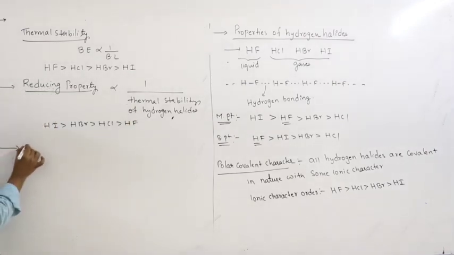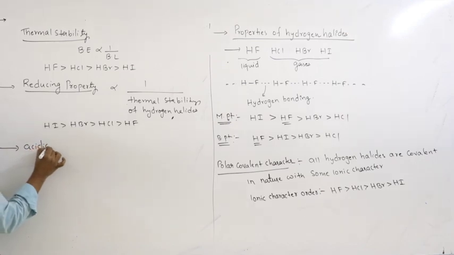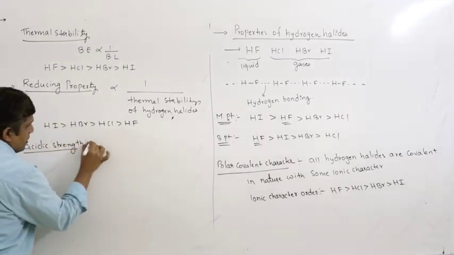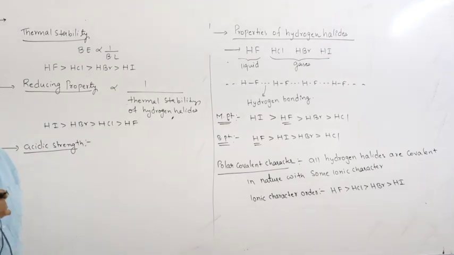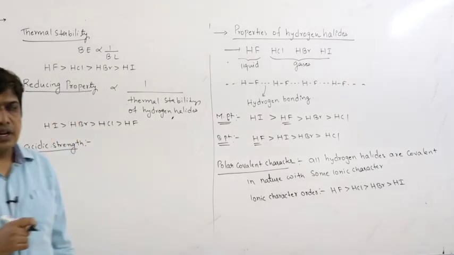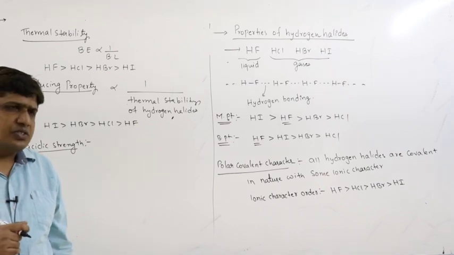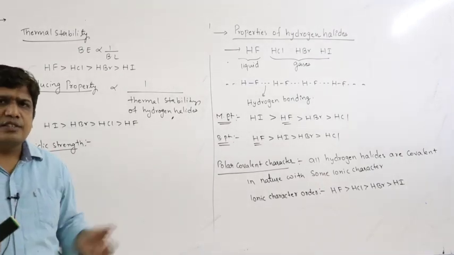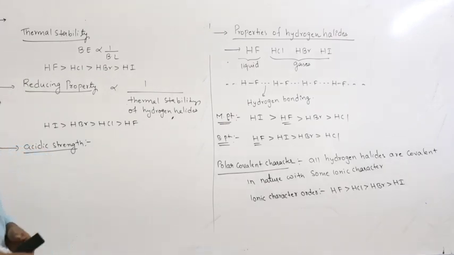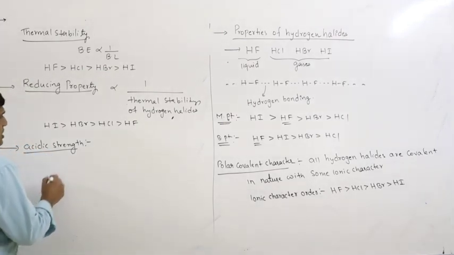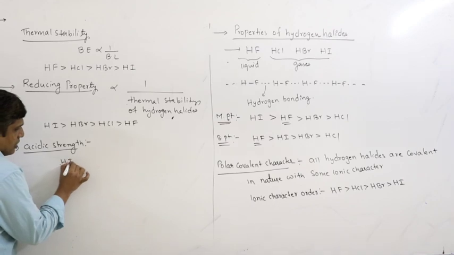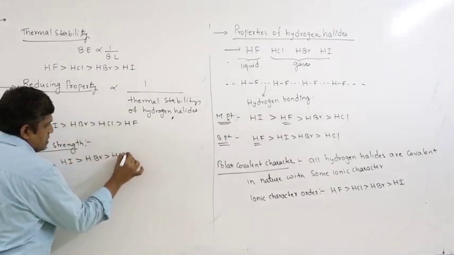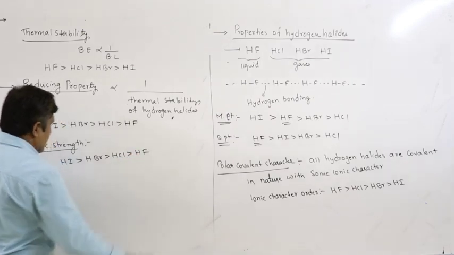Next, acidic strength. Now here you should not predict based upon electronegativity of the atom, right? Because acidic strength depends upon various factors, such as the energy required to separate the H plus ion in aqueous solution. So here the observed acidic strength order is HI greater than HBr greater than HCl greater than HF.